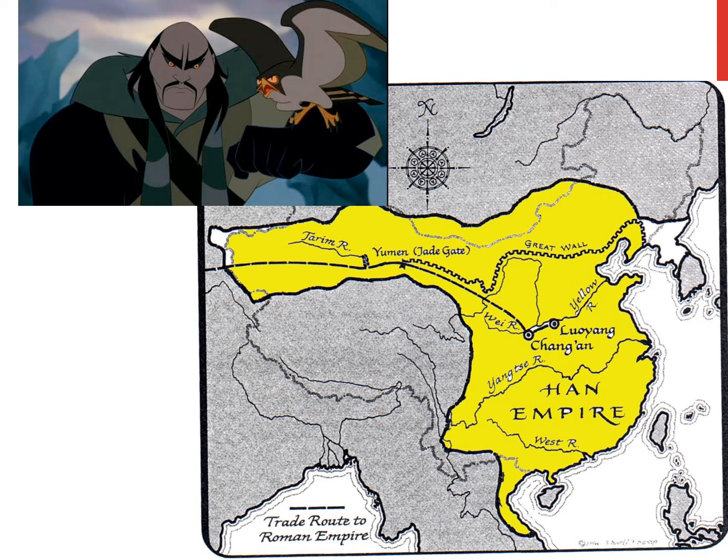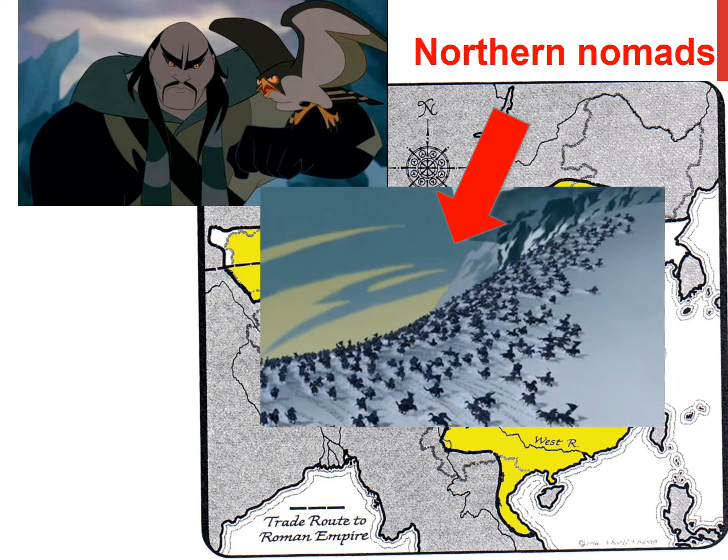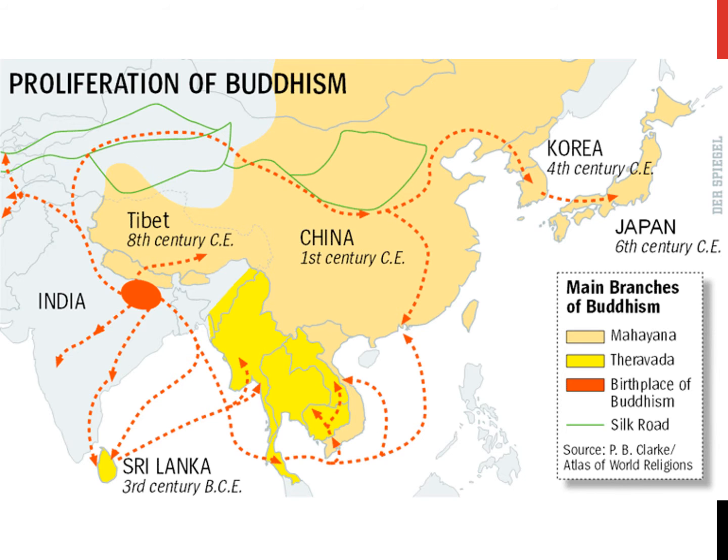We know that the Han Dynasty is going to come to an end because of this guy here, who would be a little rock looking if it wasn't for his yellow eyes. The nomads from the north come in and they invade and take over the Han Dynasty. The Han Dynasty is going to collapse. On Friday, we're going to talk a bit more about how, after the fall of the Han Dynasty, Buddhism is going to proliferate. That means it's going to spread across China, one of the most popular forms being, of course, Theravada and Mahayana. Buddhism comes from India, and it's going to spread everywhere else, especially to my favorite, Sri Lanka.